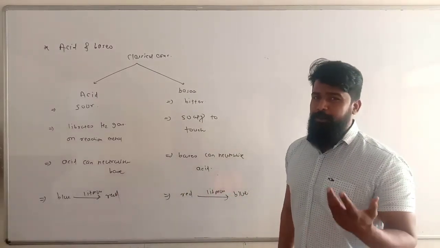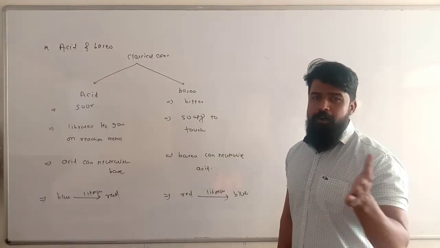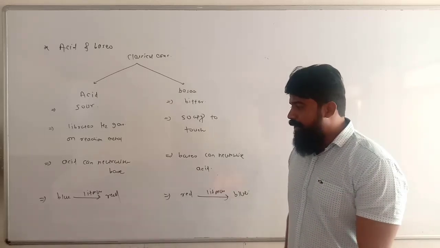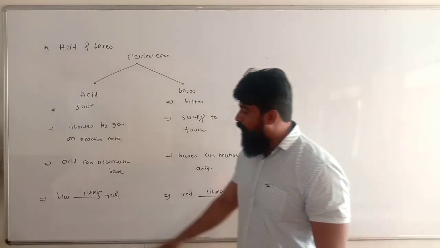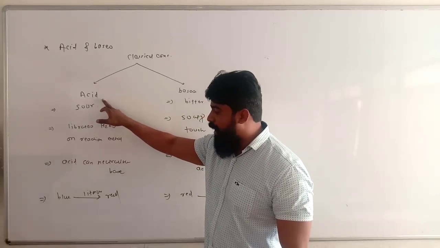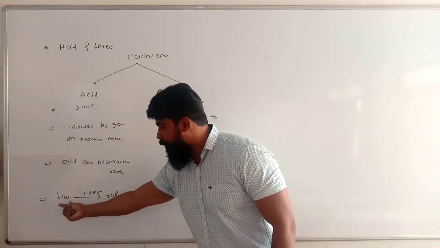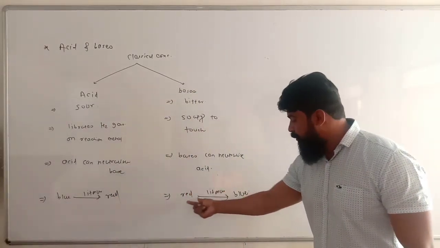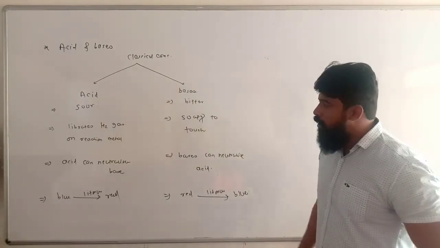What everybody knows about neutralization: when an acid reacts with a base, they form simply salt and water. And finally, the most important test is the litmus paper test. Acids are capable of converting the blue color of litmus paper into red, and the red litmus into blue by the bases.